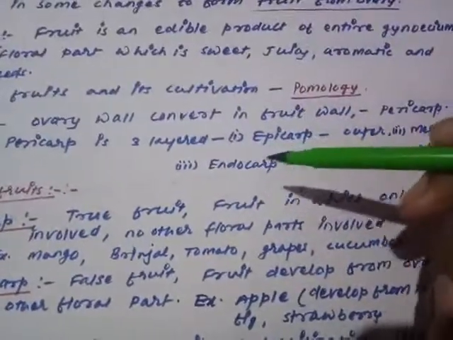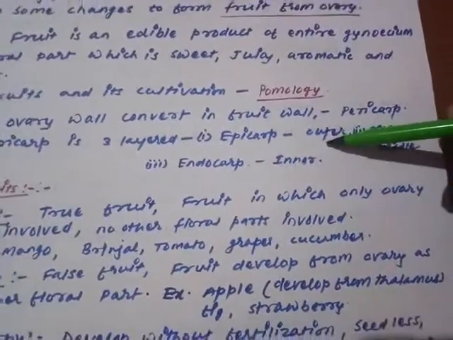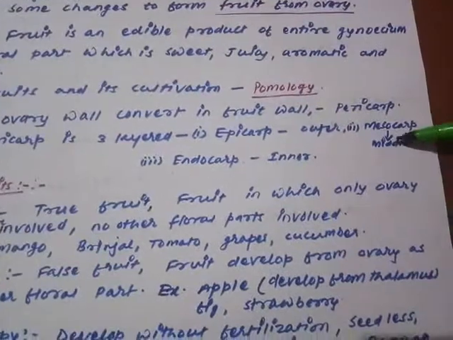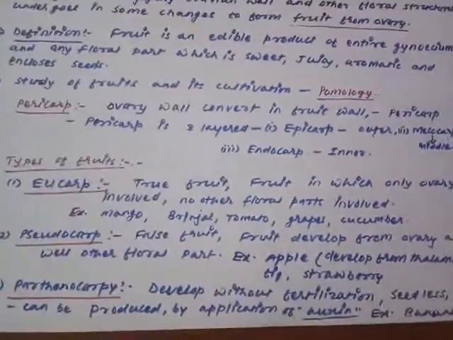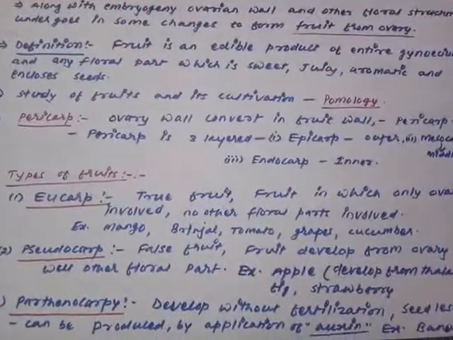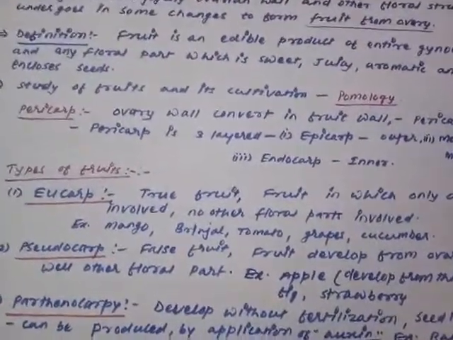The pericarp is a 3-layered structure in which the outer layer is called epicarp, the middle layer is called mesocarp, and the inner one is called endocarp. So here, after studying these basic things, now we are moving on to the types of fruits.